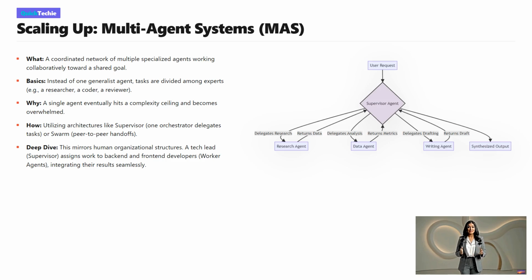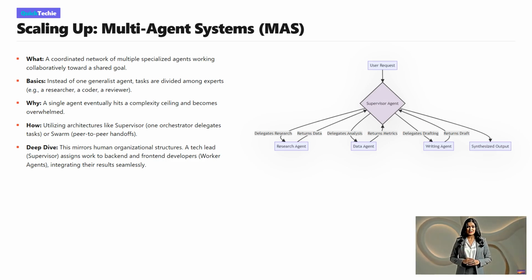We orchestrate these teams using specific architectures. In a supervisor model, a central agent acts like a manager, delegating tasks to workers and synthesizing the final result. By dividing and conquering, MAS can iteratively solve highly complex enterprise-level tasks that would overwhelm a standalone model.